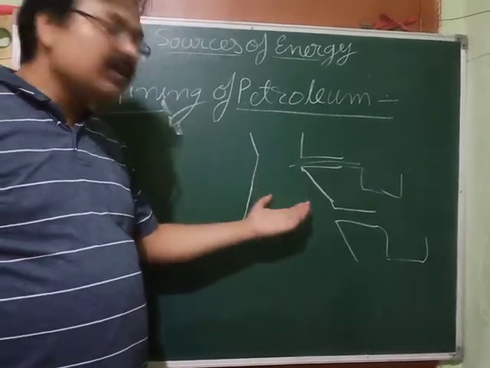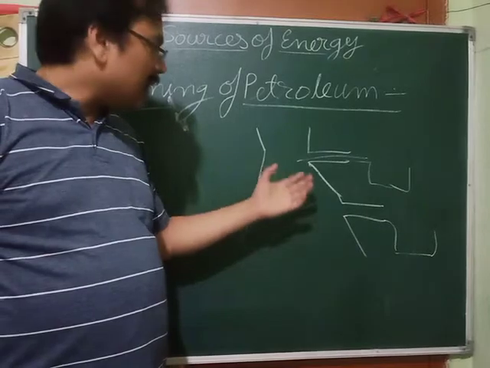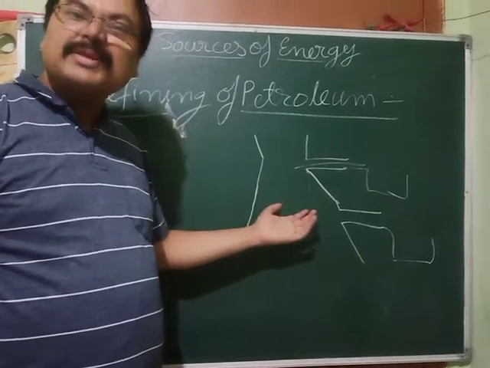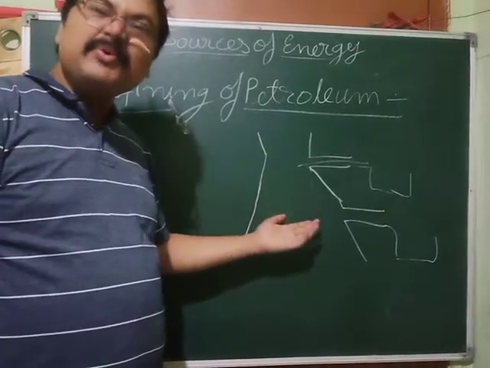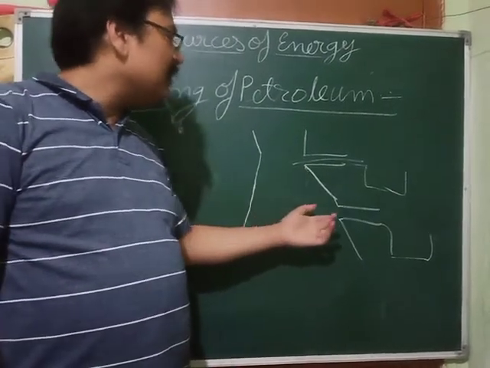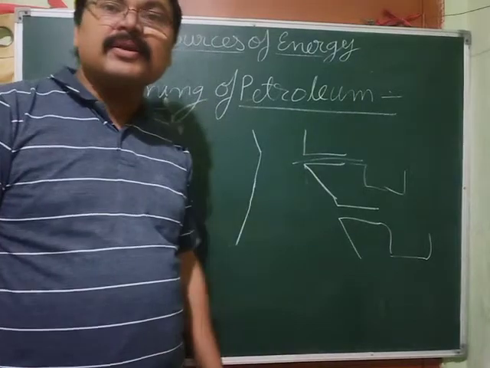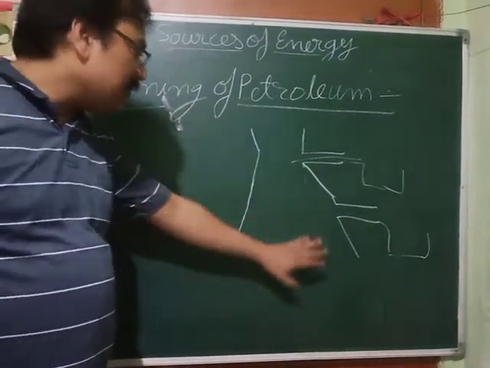and the remaining will go down, and out of the remaining, the one which has the lowest boiling point will again get vaporized, because it is getting heated more and more as it goes down. So it will move from here and get collected over here, and the remaining will again go down.